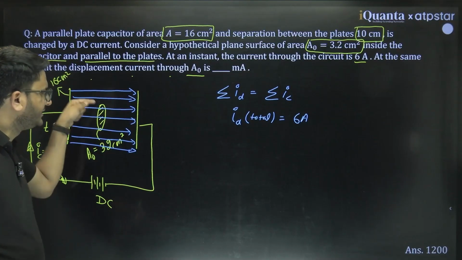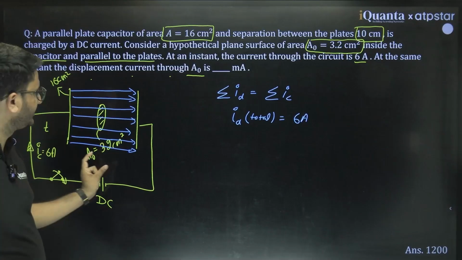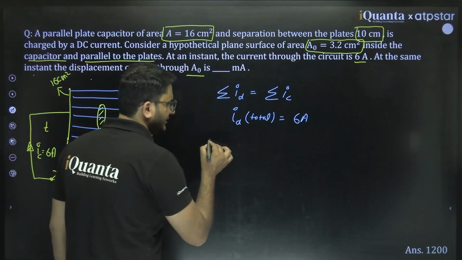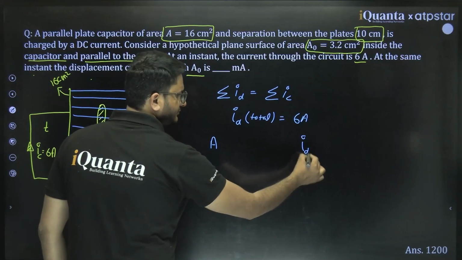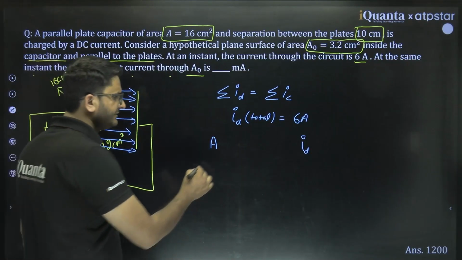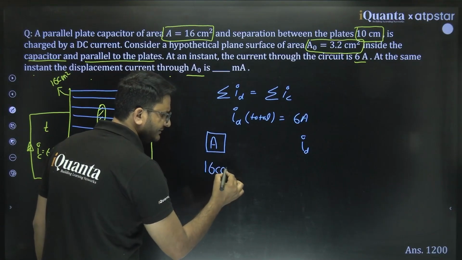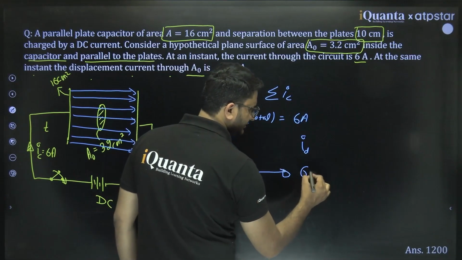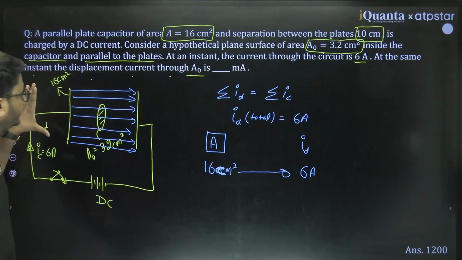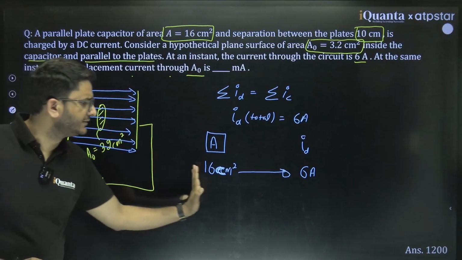Now I need to find the current through this space only, that is 3.2 centimeter square. So can I use the unitary method that simply says if my area is 16 centimeter square, then my displacement current would be 6 ampere. That means through the whole area between the plates of the capacitor, the current would be 6 ampere.